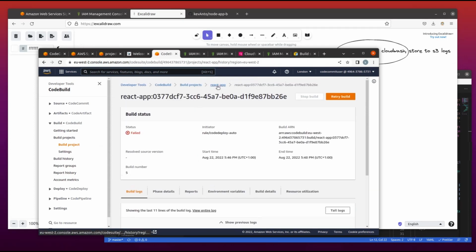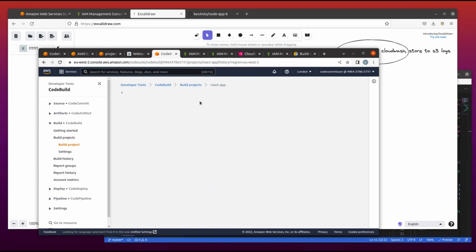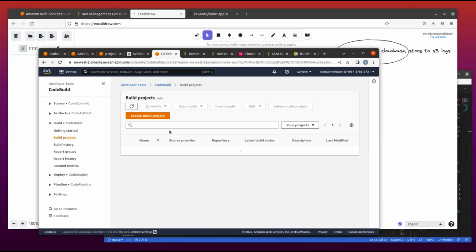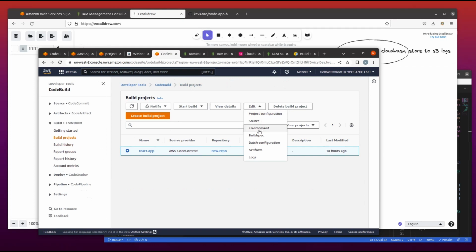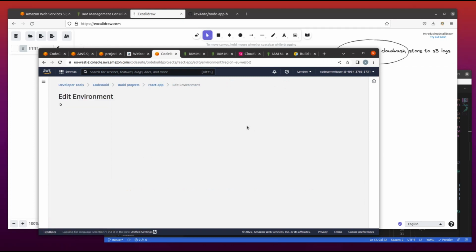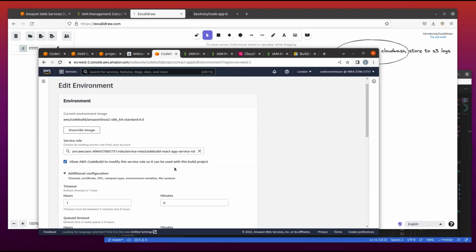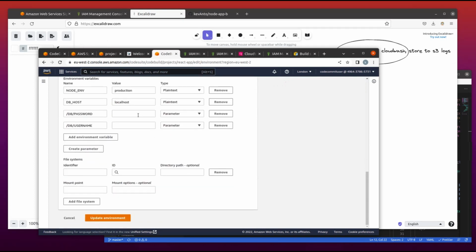So let's check on the parameters and see if we have the same value in the CodeBuild environment variables. Any mistake, make sure you take your time, troubleshoot, and figure out what went wrong. And let's go back and see.